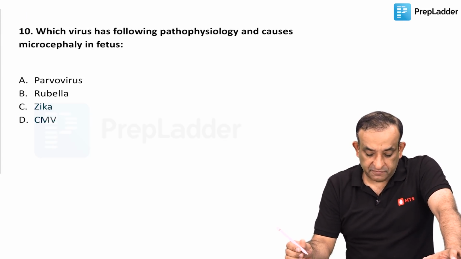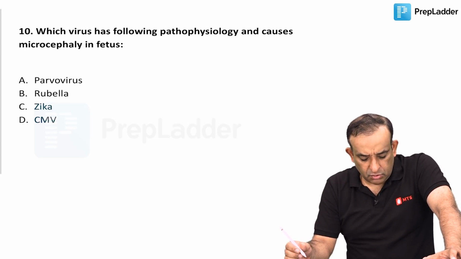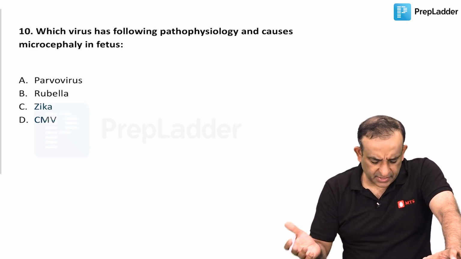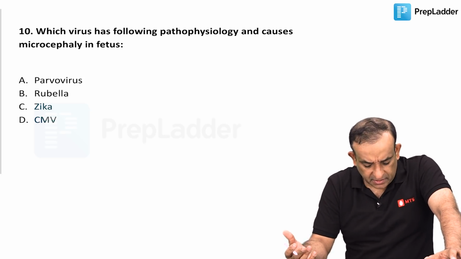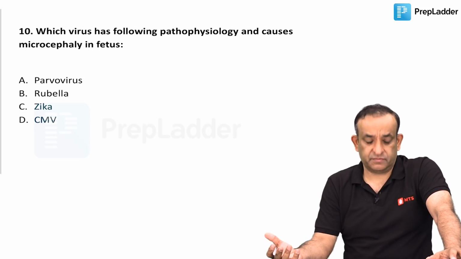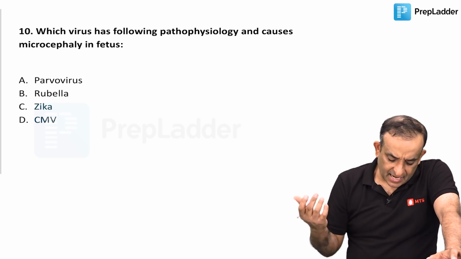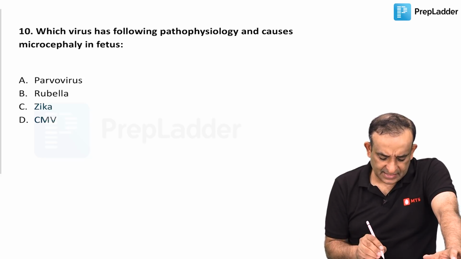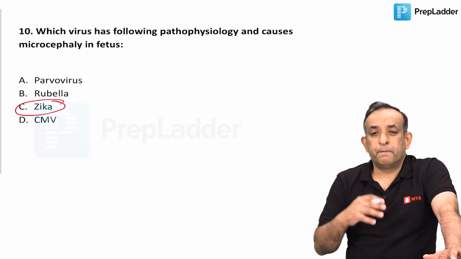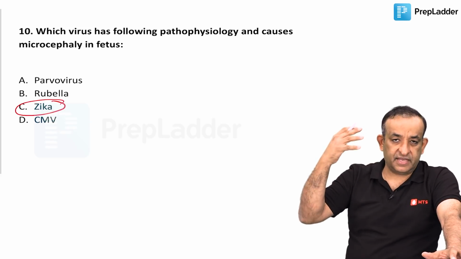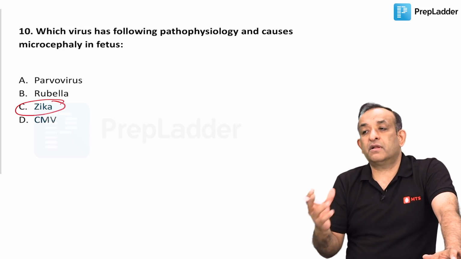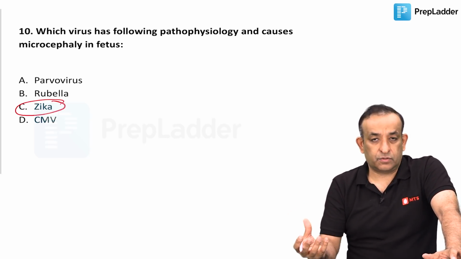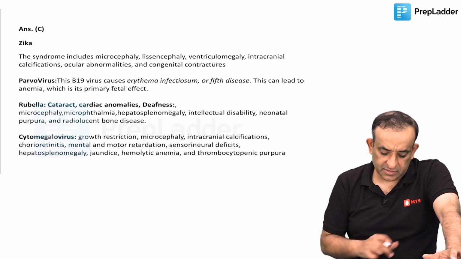Which virus has the following pathophysiology and causes microcephaly in the fetus? Now, the question is actually very simple. Which of the following viruses causes microcephaly in the fetus? Apart from parvovirus, all these three will cause microcephaly. But the answer they're looking at is Zika virus, because the major problem with Zika virus is the problems of the CNS and the head. Rubella and CMV may have microcephaly as one of the inclusions in the syndrome, but that logic makes me answer Zika virus.